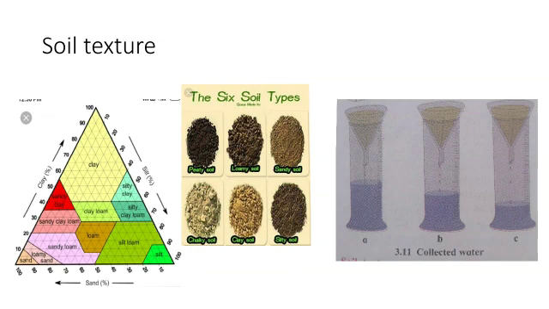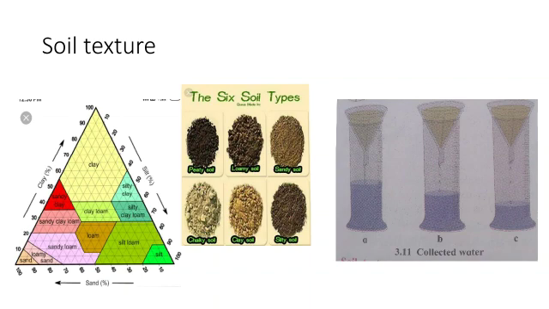Okay, now there is one activity given. We need to take 3 measuring cylinders, 3 glass funnels, filter paper, water, fine sand, coarse sand, and soil from an earthen pot used for growing plants. Now the procedure: we need to fit the cones of the filter paper in the 3 glass funnels. Fill the cones with equal quantities of sand, sandy soil and clay respectively. Place the funnels on the measuring cylinders.